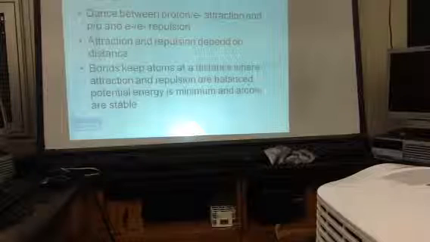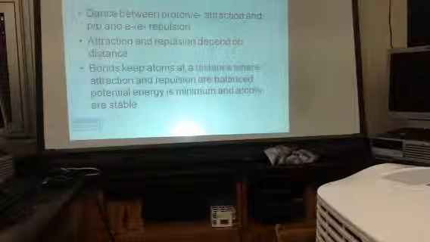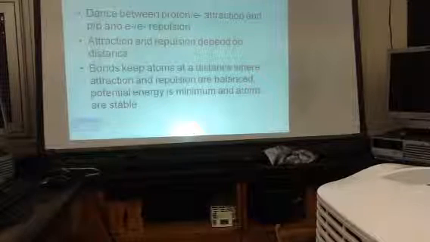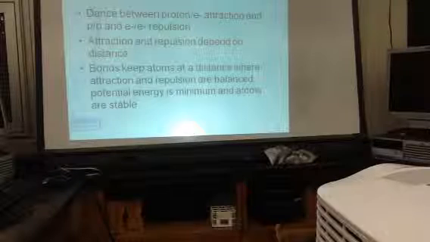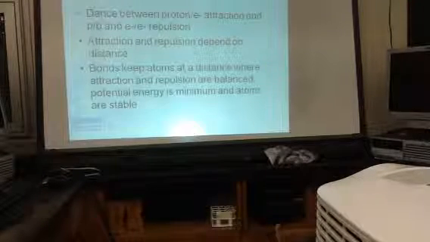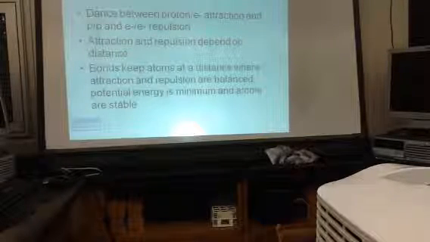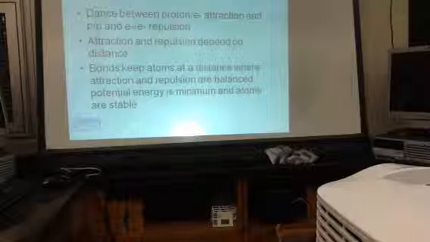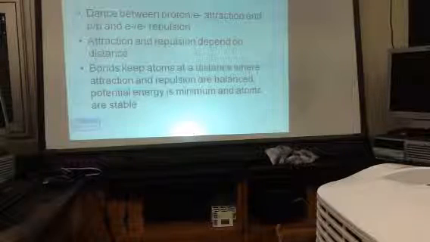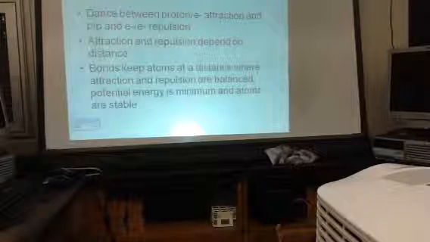You get as close to cutie pie as you can, while keeping best friend at a distance that you can tolerate. So when you get to that perfect balance, that's the distance where those atoms are going to sit, essentially, in their bond. That's how far apart they're going to stay. They're going to balance the attraction for cutie pie with the repulsion of best friend.